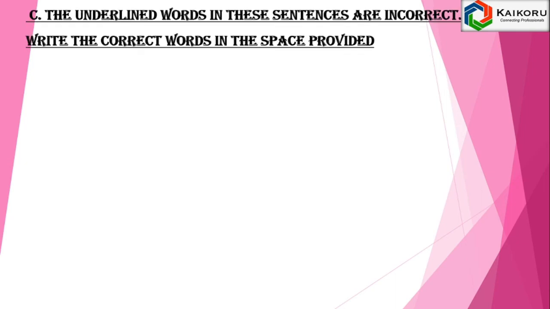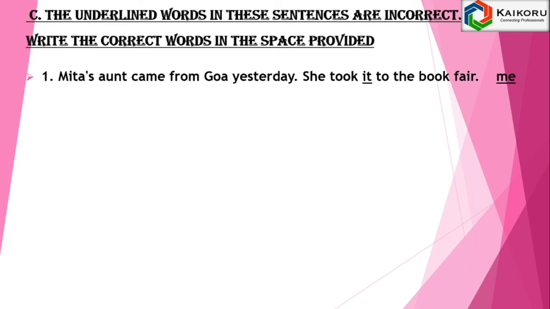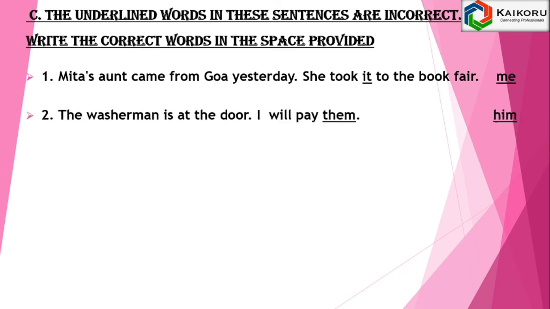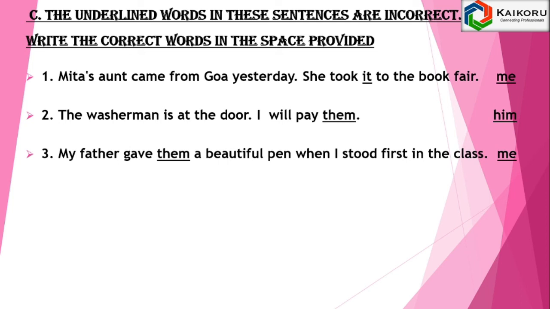The underlined words in these sentences are incorrect. Write the correct words in the space provided. Meeta's aunt came from Goa yesterday. She took it to the book fair. It should be: She took me to the book fair. The washerman is at the door. I will pay them. It should be: I will pay him. My father gave them a beautiful pen when I stood first in the class. The sentence should be: My father gave me a beautiful pen when I stood first in the class.